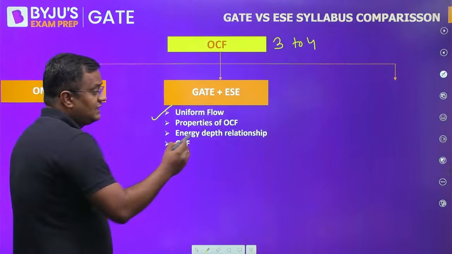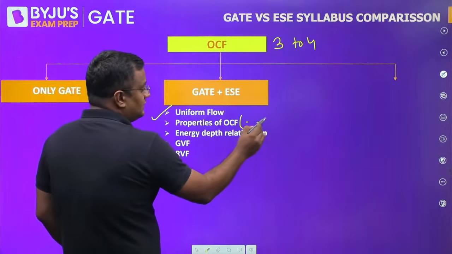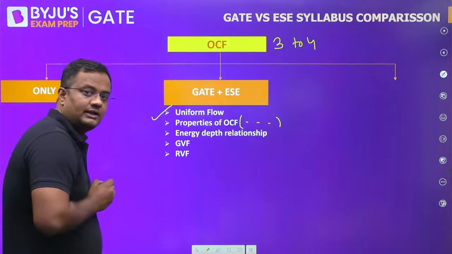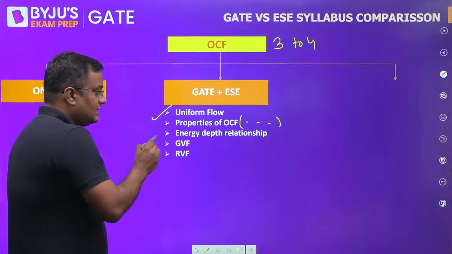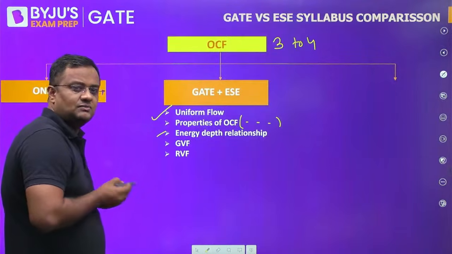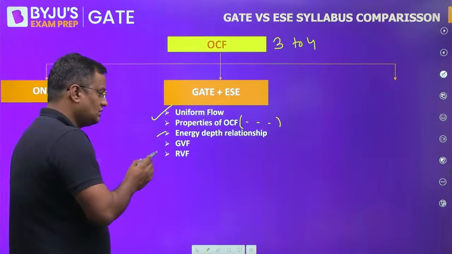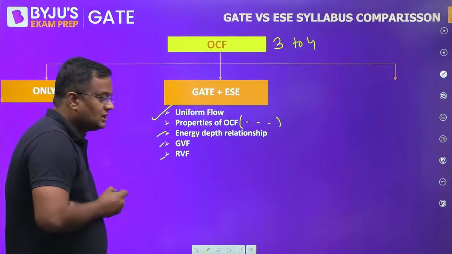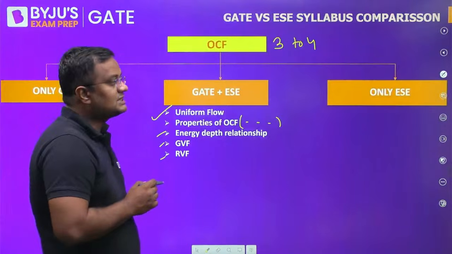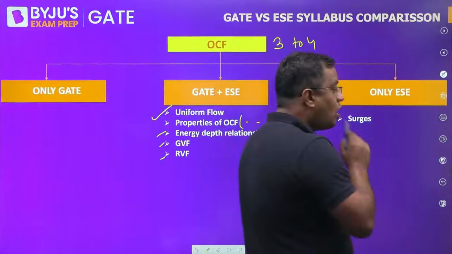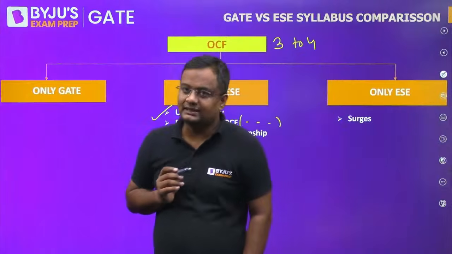Properties of OCF like Froude number, subcritical, critical, supercritical flow, momentum equation. Energy depth relationship, specific energy, minimum specific energy in which condition, critical flow, all GVF, RVF, hydraulic jump. This is in GATE and ESE both. But Sarji's topic is only in the engineering services part.